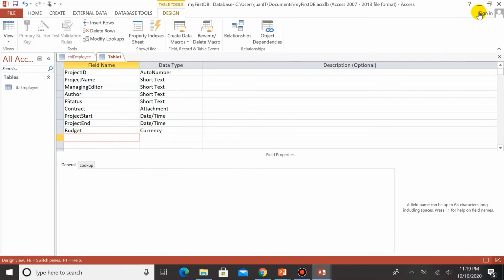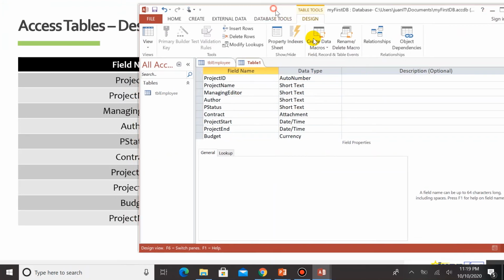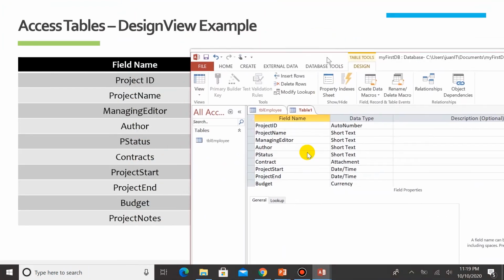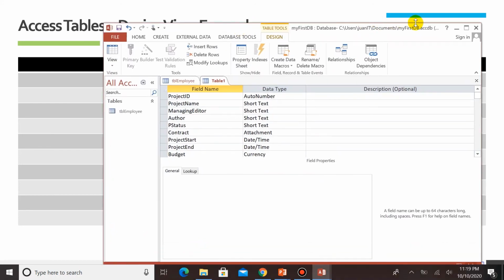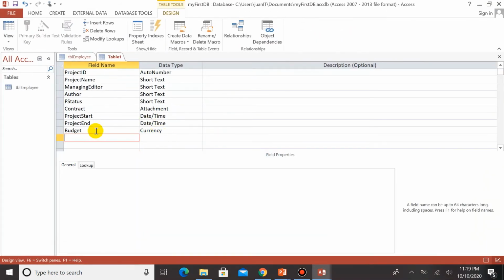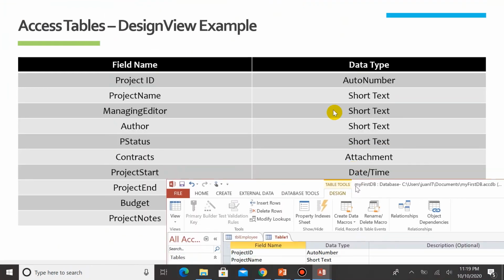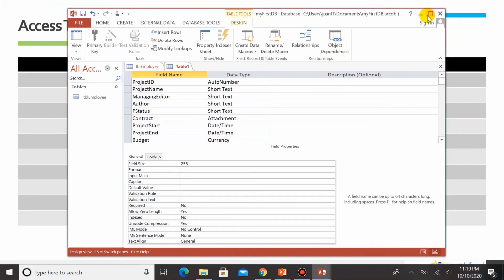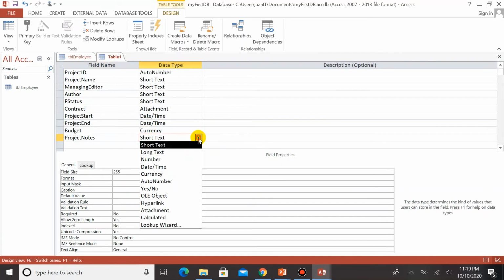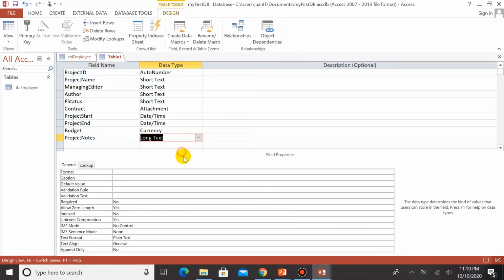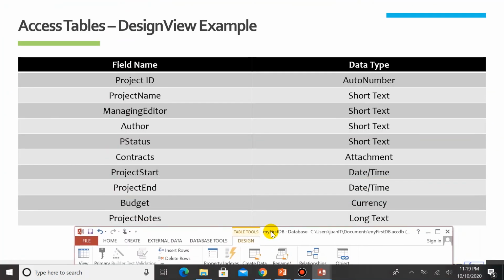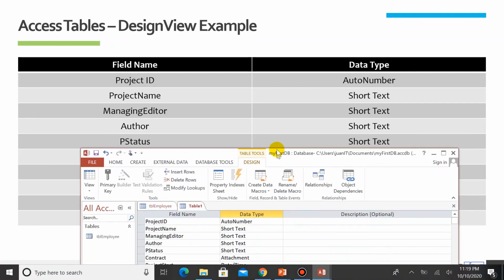All right. So the last one is project notes as long text. Okay. So maybe it's a comment. No? So project notes. Is that with S? All right. And project note or notes is as long text. All right. So we're done. Okay, so we have now successfully added the field name and defined its corresponding data type.